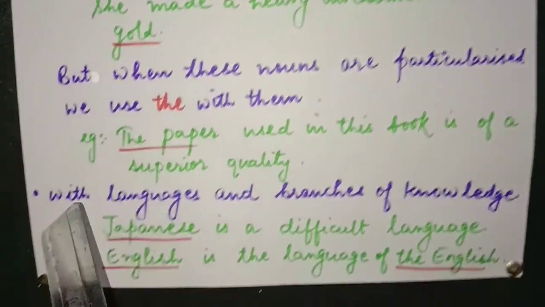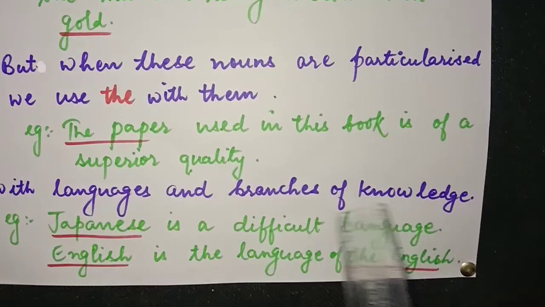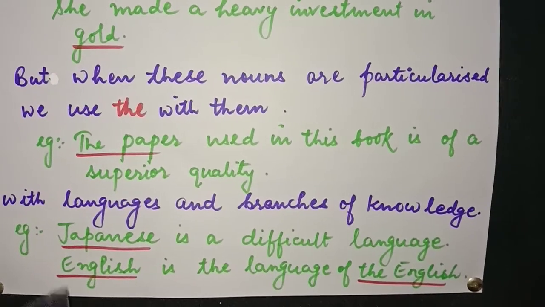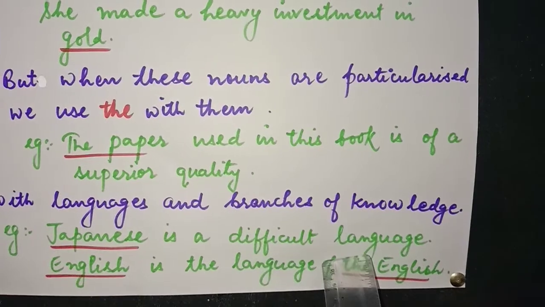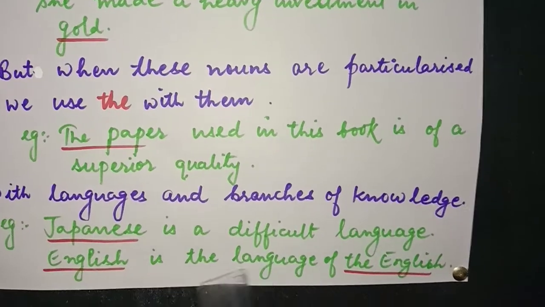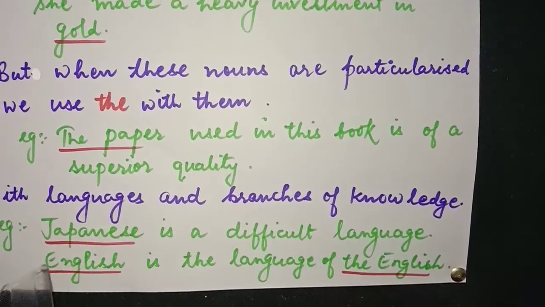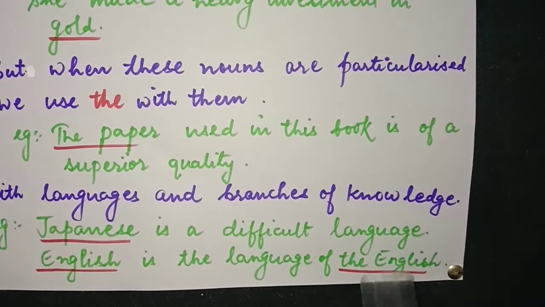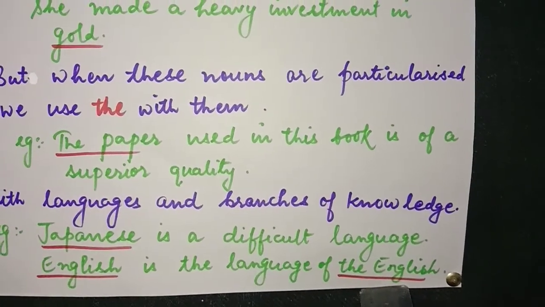With languages and branches of knowledge, we don't use articles. Japanese is a difficult language. English is the language of the English. Now, here English means language, but here the English means the English people we are talking about.